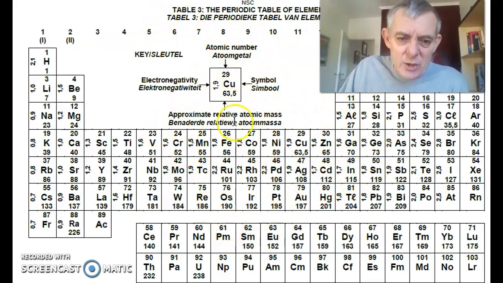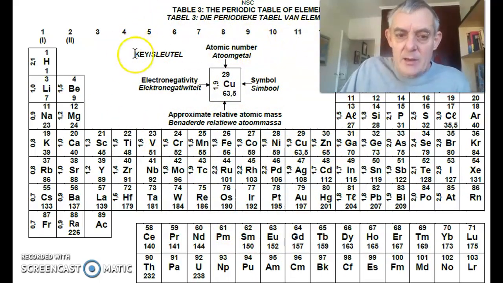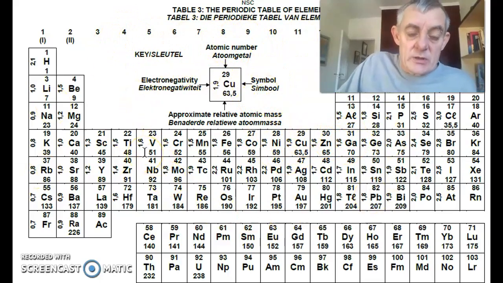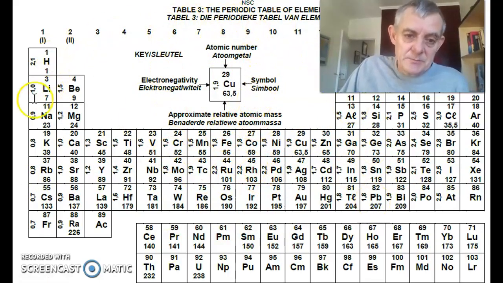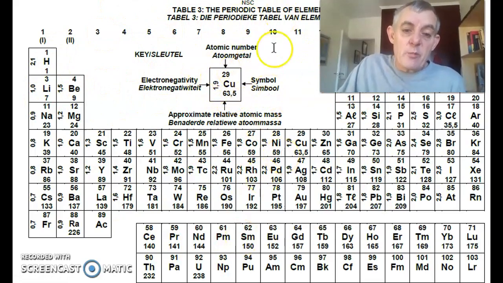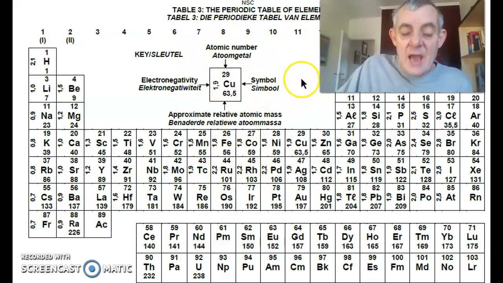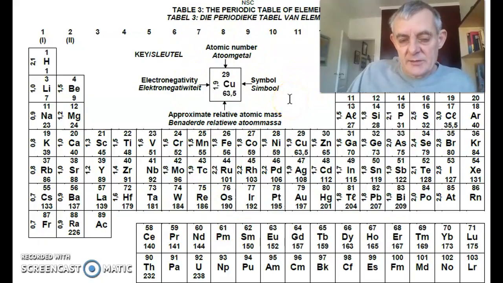But what does that atomic number tell us? Can you remember from what you learned in grade 8? What does that relative atomic mass number mean? So today we're going to look at what those numbers mean and how they are very important in helping us understand the mass relationship between one particle and Avogadro's number of particles.